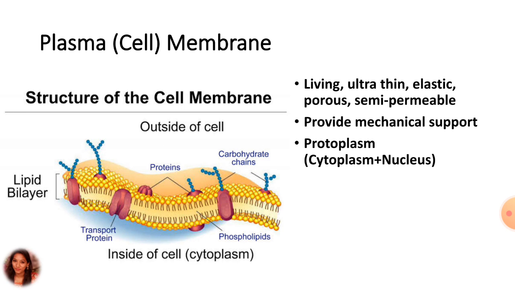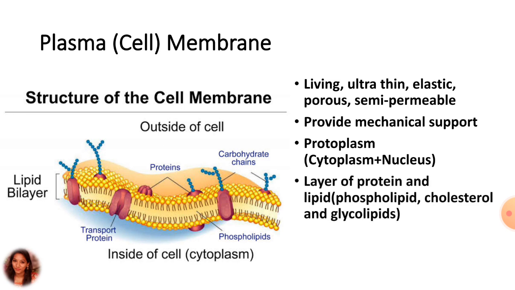It checks the entry or exit of substances, and due to its semi-permeability, it transmits necessary material to and from the cell. It consists of an outer and inner layer of protein and a middle layer of lipid, as we can see clearly over here. The main lipids of the membrane are phospholipids, cholesterols and glycolipids.